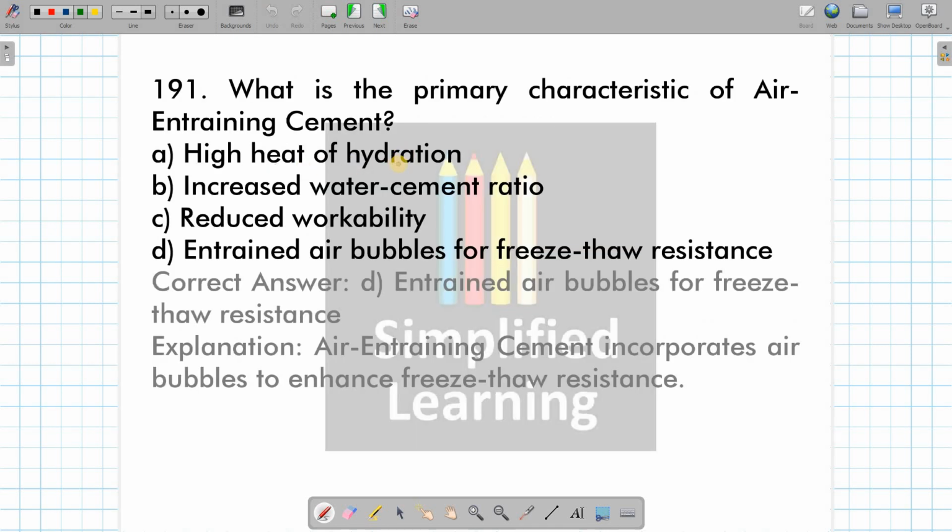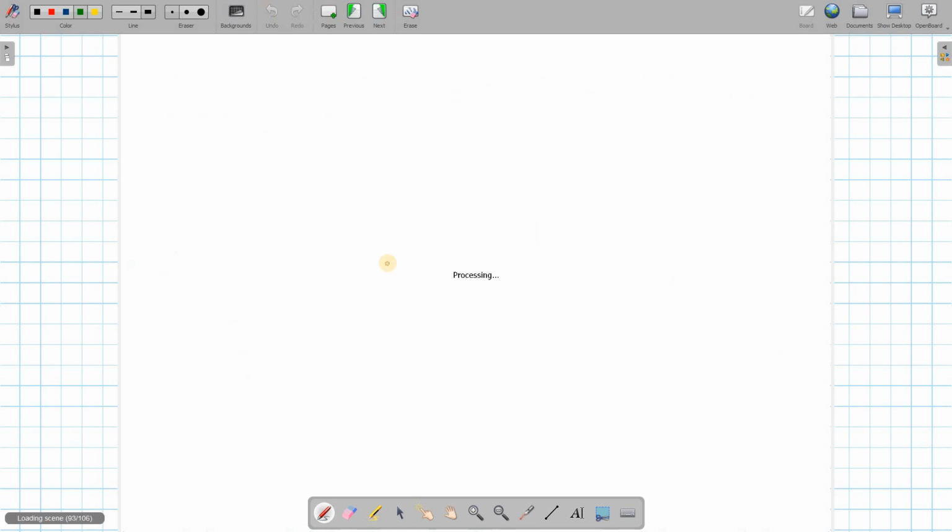Then what is the primary characteristic of air entraining cement? See, air entraining cement is used in colder climates. Alright, thereby the answer being entrained air bubbles for freeze-thaw resistance. Okay, freezing and thawing resistance is incorporated by entraining air bubbles.